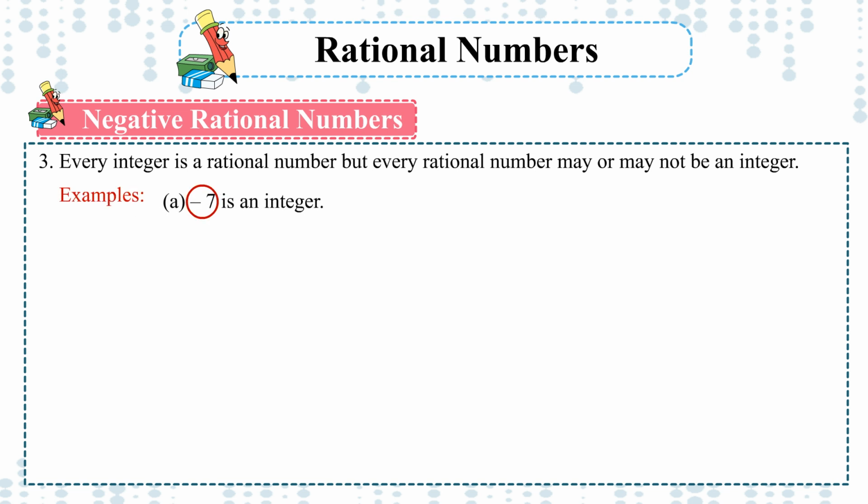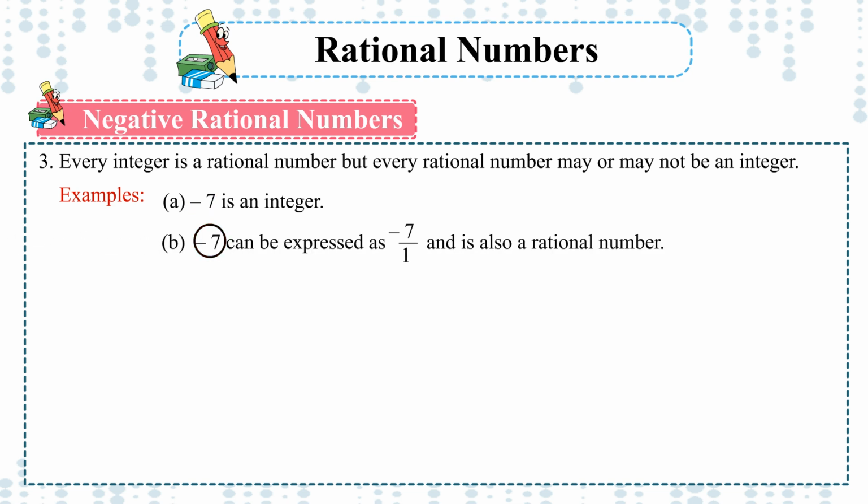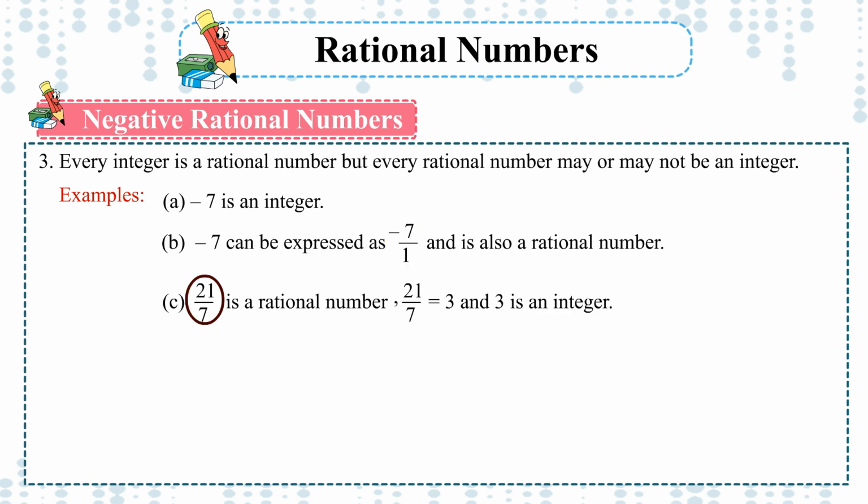Examples: A. -7 is an integer. B. -7 can be expressed as -7 upon 1 and is also a rational number. C. 21 upon 7 is a rational number. 21 upon 7 is equal to 3 and 3 is an integer. D. 5 upon 7 is a rational number but not an integer.